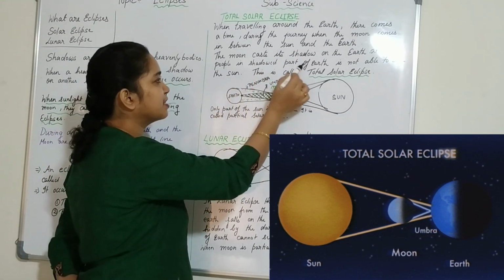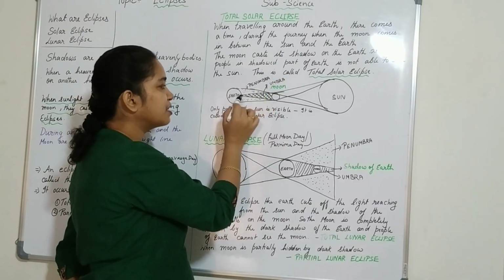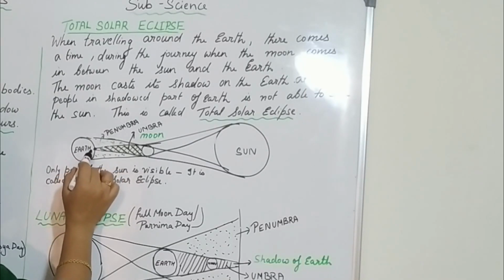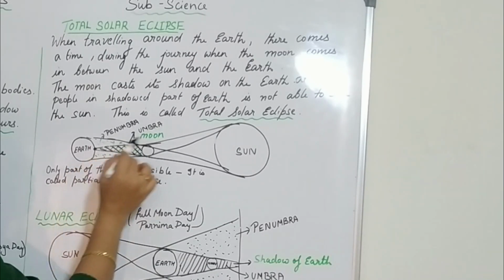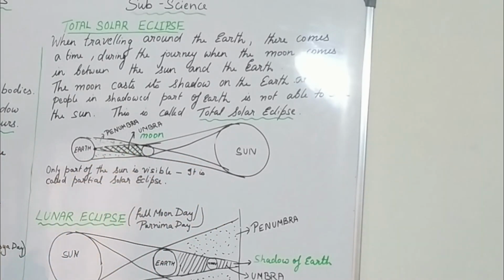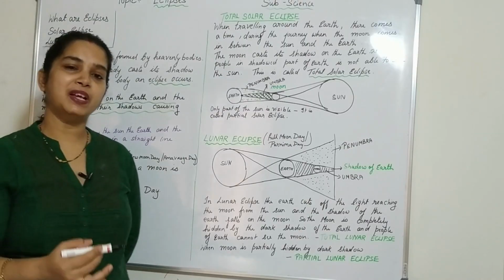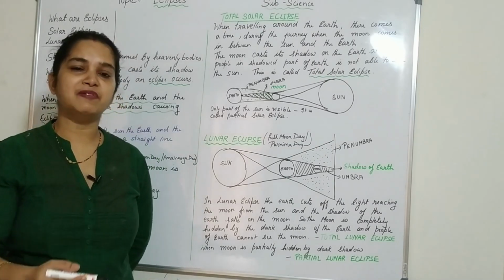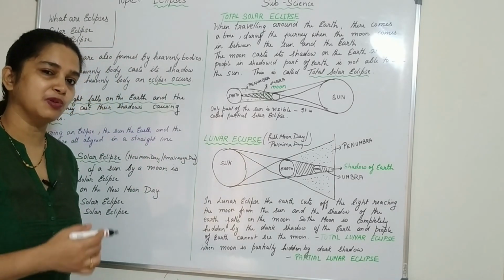The moon casts a shadow on the earth. The moon is casting a shadow on the earth, and that shadowed part of the earth is not able to see the sun. So the total solar eclipse occurred. And when the sun is partially visible, then it is called the partial solar eclipse.